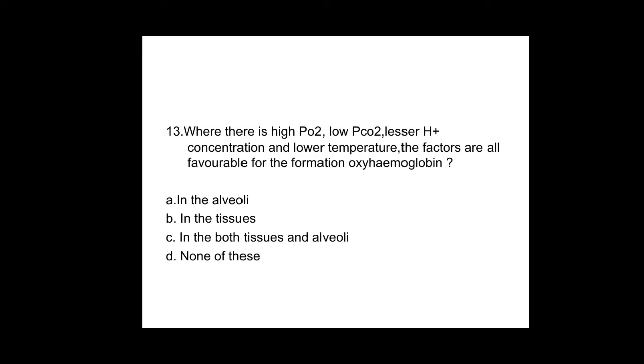Next question, where there is high partial pressure of oxygen, low partial pressure of carbon dioxide, lesser H plus ion concentration, and lower temperature. The factors are all favorable for the formation of oxyhemoglobin. So here the conditions given are all favorable for the formation of oxyhemoglobin. And you know that the formation of oxyhemoglobin easily takes place in the alveoli with the condition that is high partial pressure of oxygen, low partial pressure of carbon dioxide, less H plus ion, and lower temperature. So for 13th question, answer is A option.